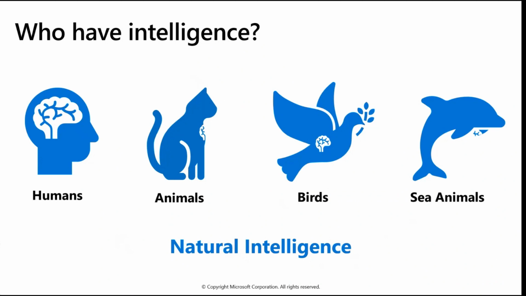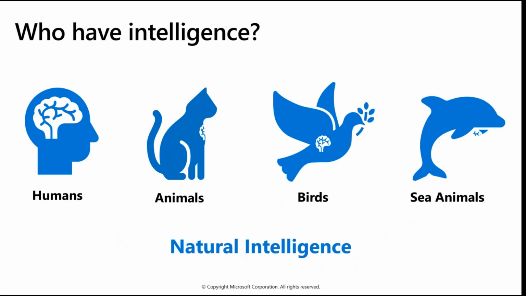Everyone who has a brain and can use it for decision making, for reasoning, and for other purposes has intelligence. For example, humans, animals, birds, all the sea animals can also use their brain to take decisions, to do reasoning, or for whatever purpose they want to use it. Okay, so these kinds of things we call intelligence.